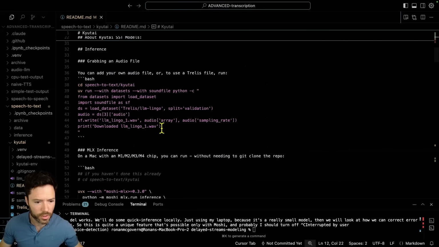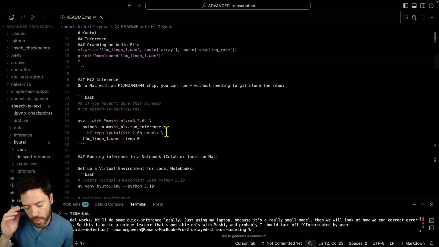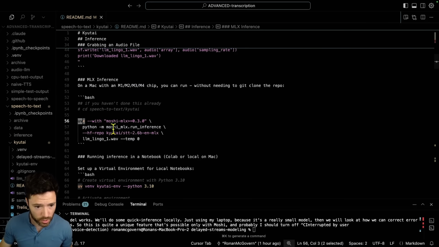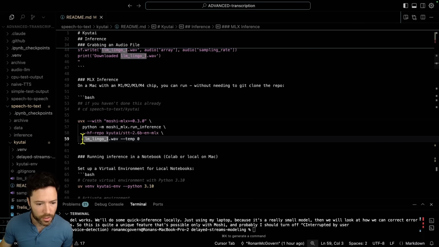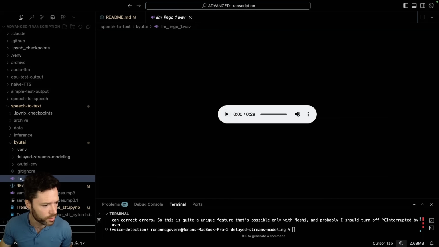So the very first thing I want to do is run inference on my Mac. I'm going to use MLX. MLX is Mac specific, so this won't work with CPU, but I'll give you a PyTorch example in just a second that you could run if you don't have a Mac. And actually this requires zero install because it uses UVX. It's like NPX. So we're going to use the run inference script, and we're going to use the 2.6b model. You could sub in the smaller model if you want. And we're going to transcribe this file here called LLM Lingo, which is an audio file that I've recorded. We can maybe just listen to that there.